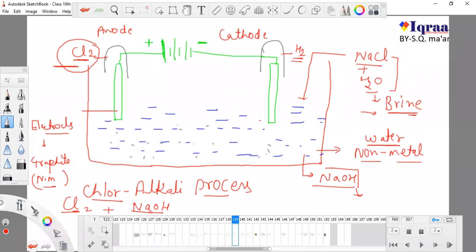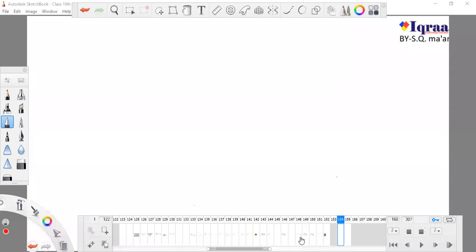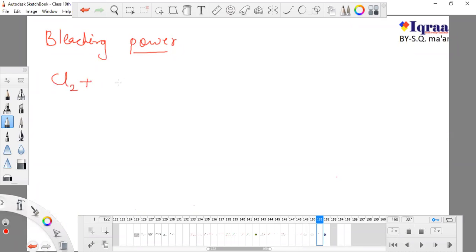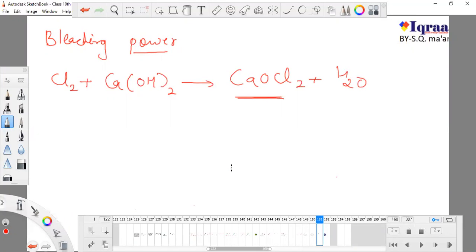I will use this same chlorine gas, plus I will use slaked lime. Do you remember this slaked lime? Both of them will work together and form CaOCl2 plus H2O. This is a reaction you can't forget, and this is our bleaching powder.